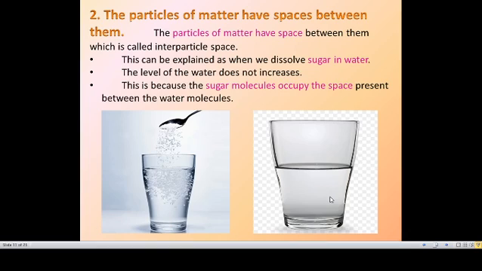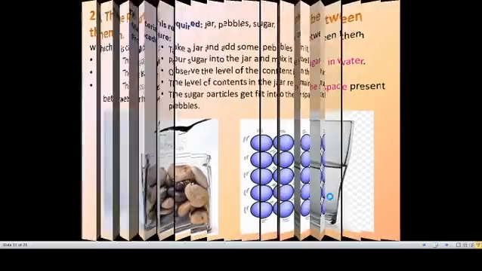From one water molecule to another water molecule, there will be some space in between them. So the sugar molecule gets that place and occupies it. So the level of the water will not be raised, because the sugar molecules are occupying the space present in between the water molecules.